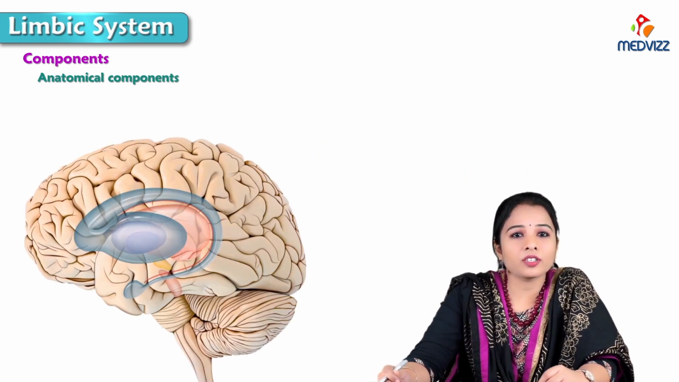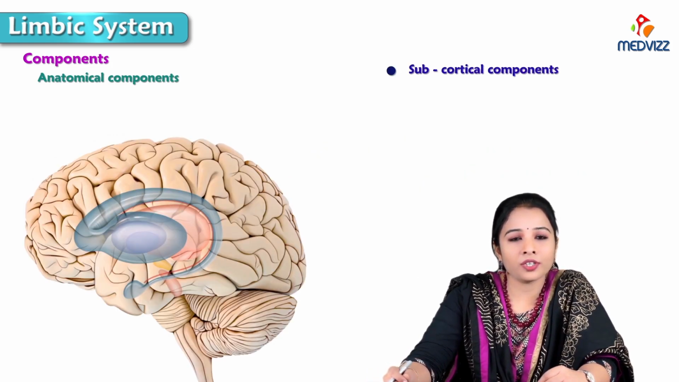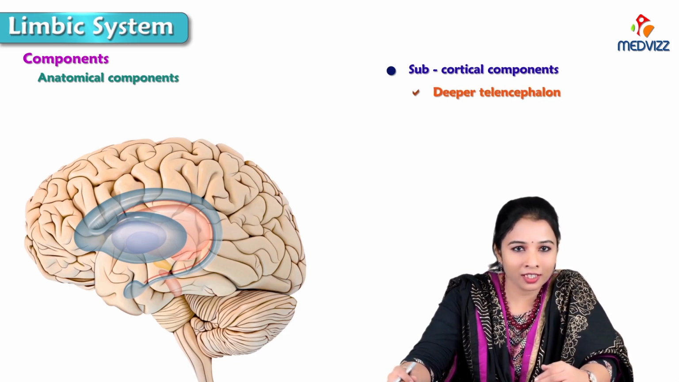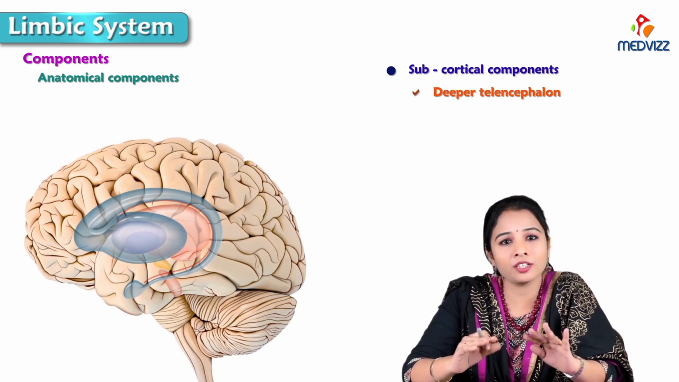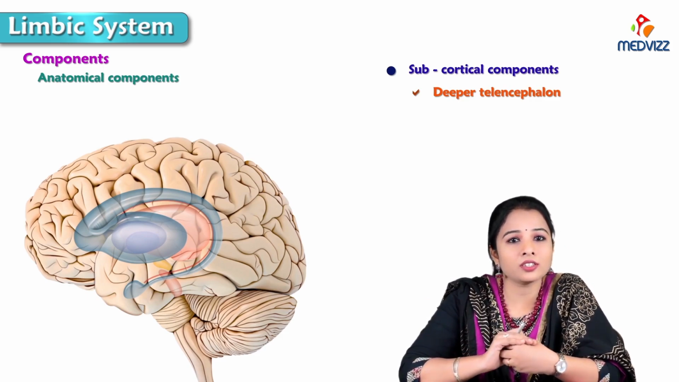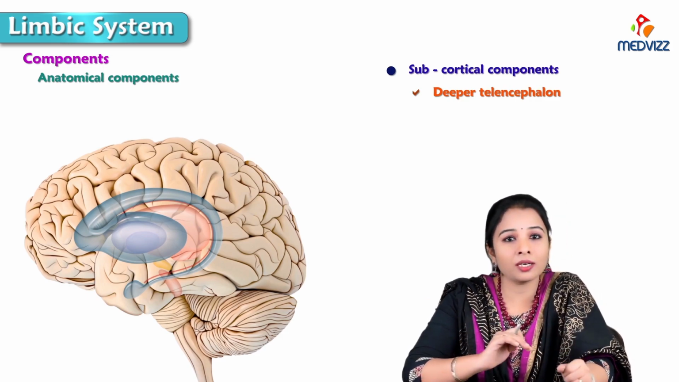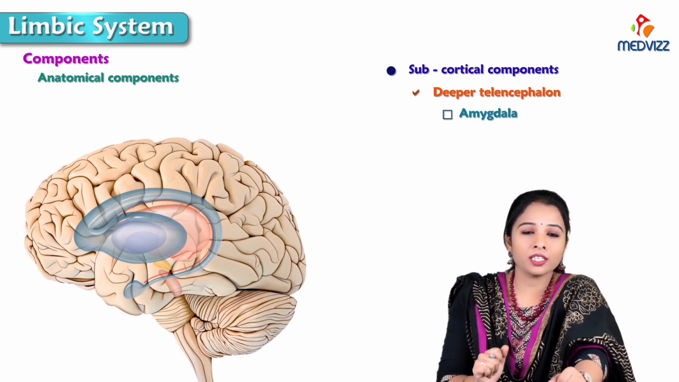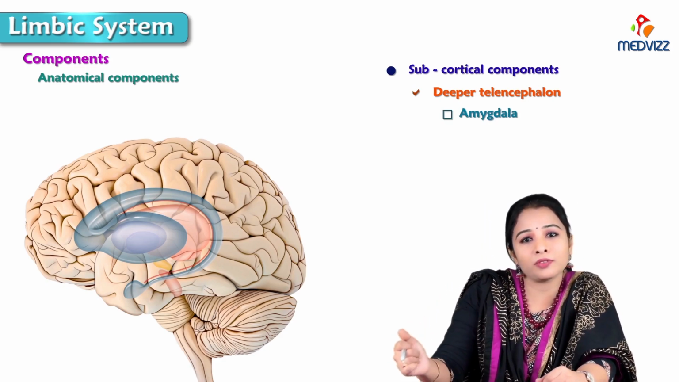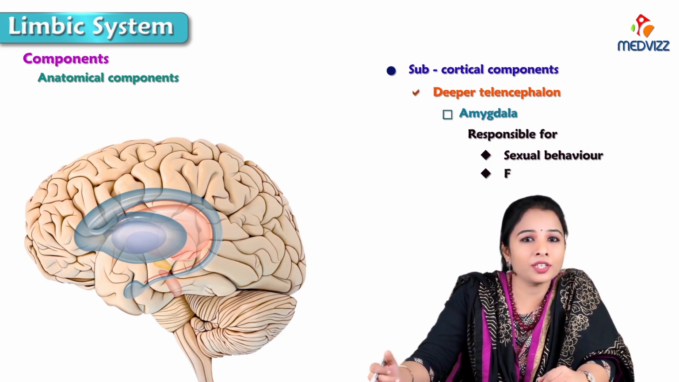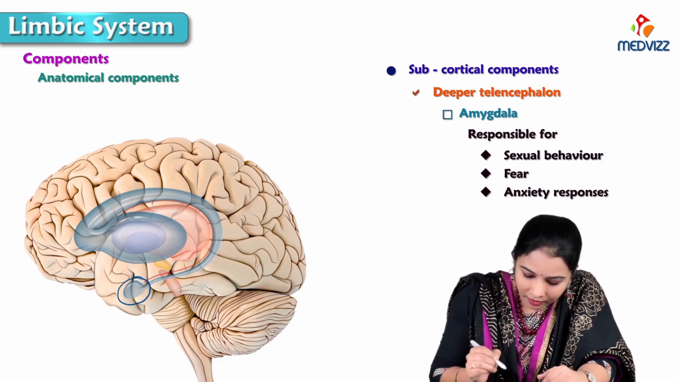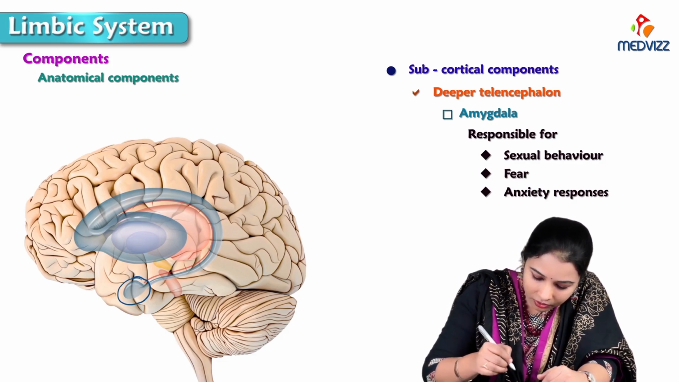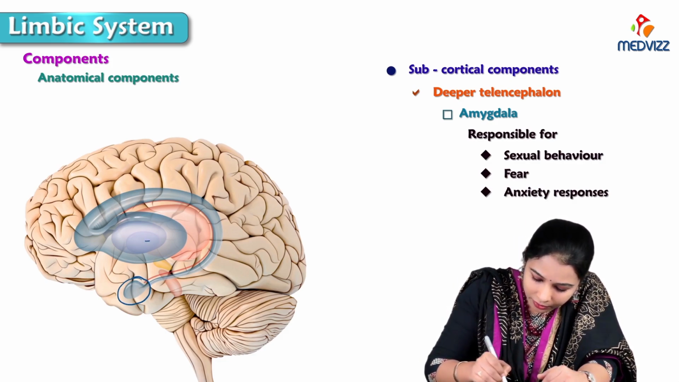And let's talk about the subcortical components, that is the telencephalon deeper part. The cortical means the periphery part and subcortical means the deeper components. So deeper components, the first one is the amygdala here. Amygdala here is mainly responsible for the sexual behavior, fear, anxiety and responses. So here is the amygdala, where we can see the caudate nucleus. This is the lentiform nucleus.